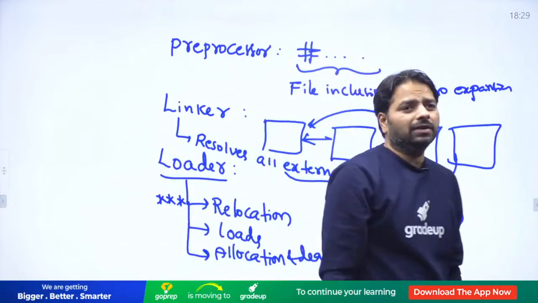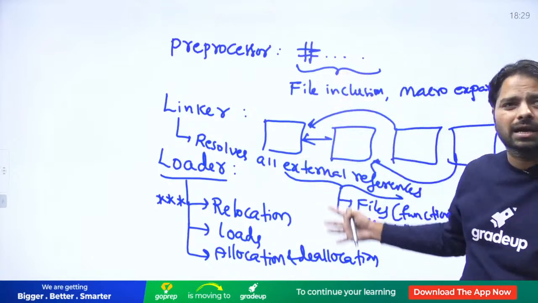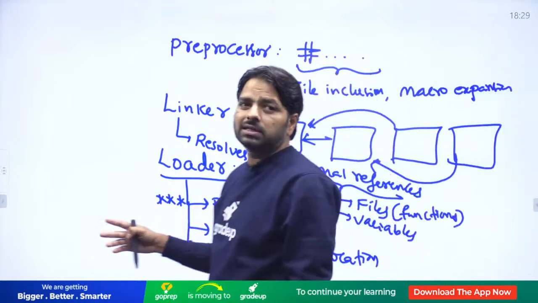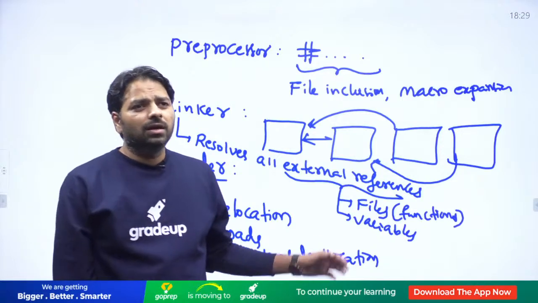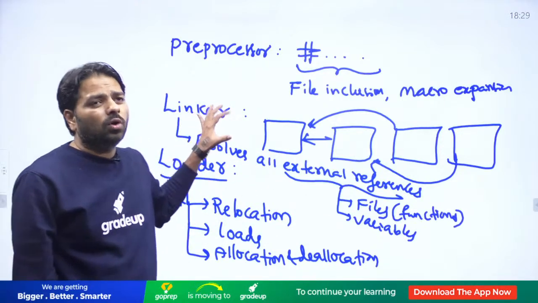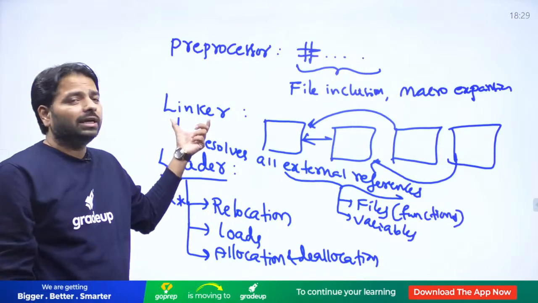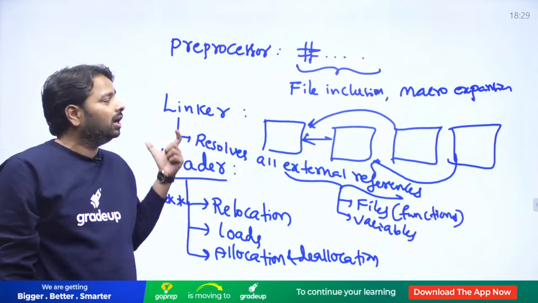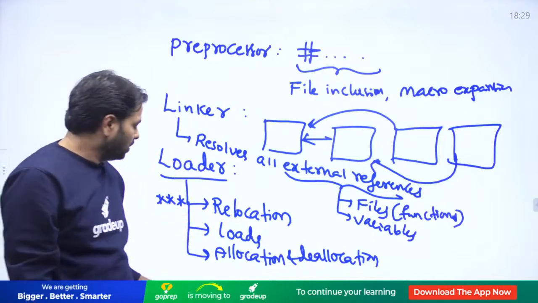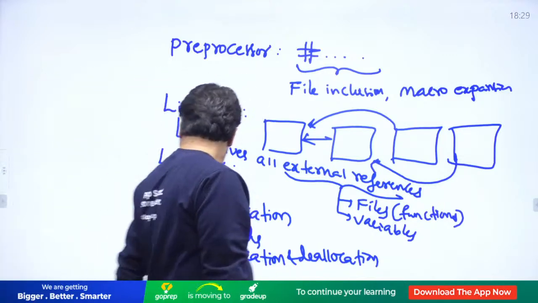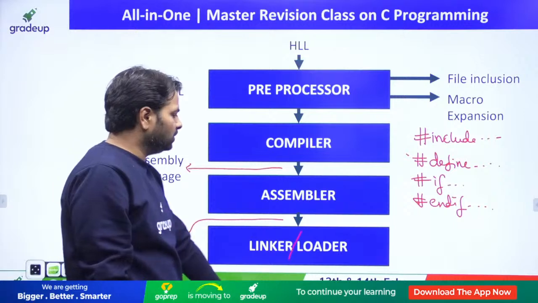This is an important fact where one-line questions can be asked in the exam: what the preprocessor does, what the linker does, and what the loader does. Linker and loader can be invoked during compilation as well as during execution, so we have involvement in two places, before execution and also during execution. Okay, let's move to the next one.